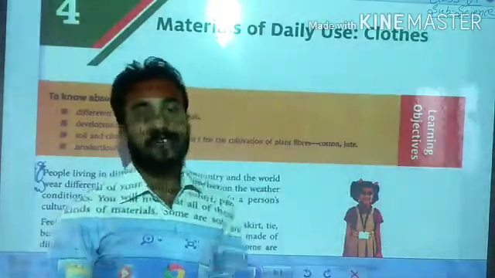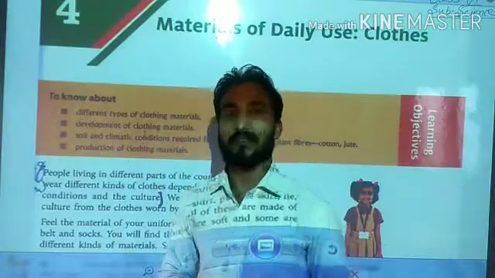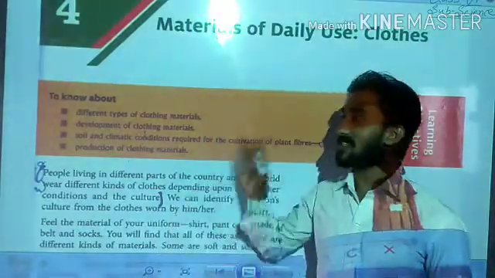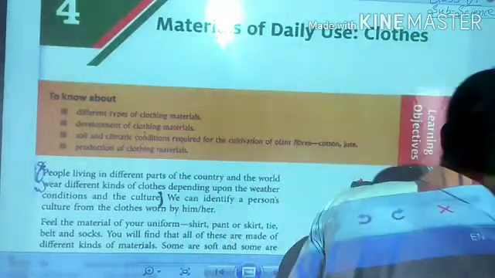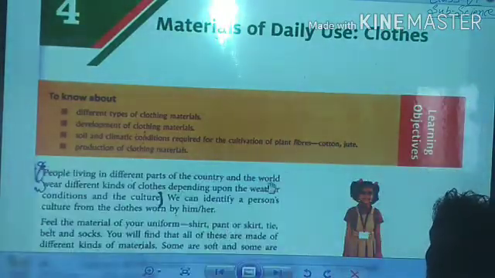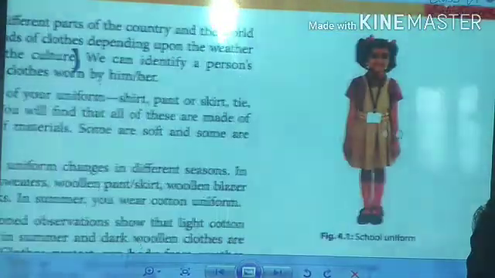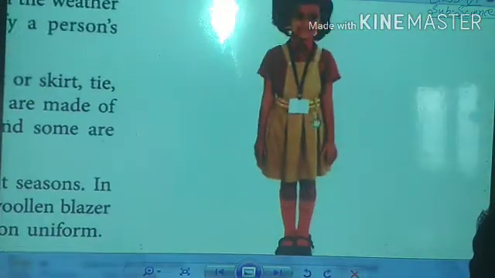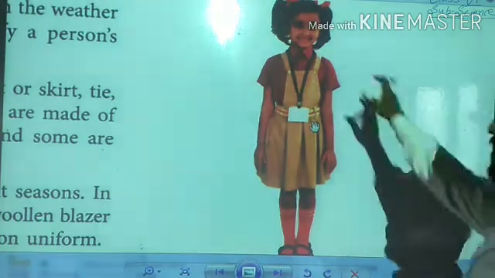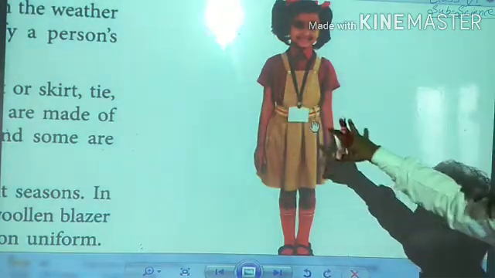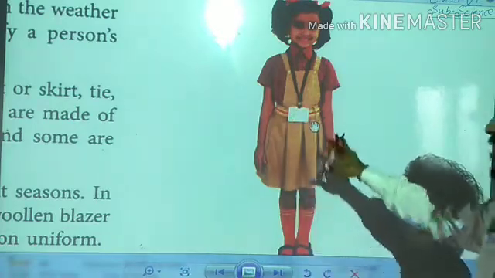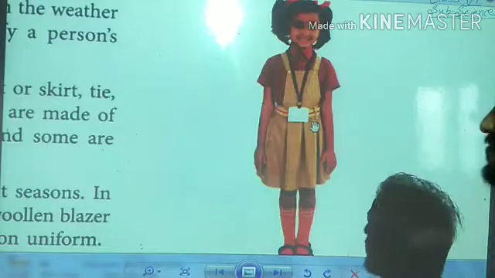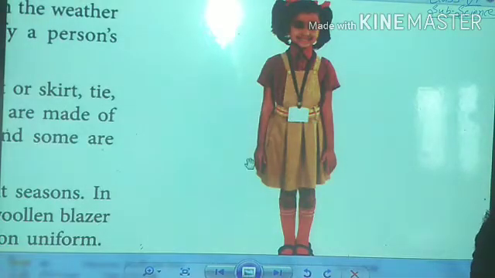Students, now before proceeding towards this chapter, let's focus on a few pictures. See, students, is it visible? Which type of cloth is she wearing? What type of cloth does she wear? See, it is cotton.